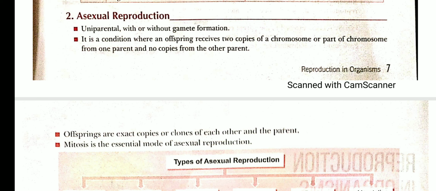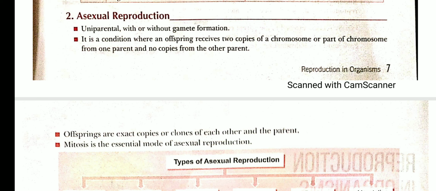First thing in asexual reproduction, it is uniparental. Uniparental means it needs only a single parent, not two different parents as is necessary in sexual reproduction, where one parent might be male and another female.